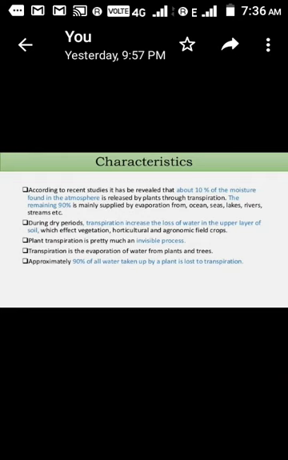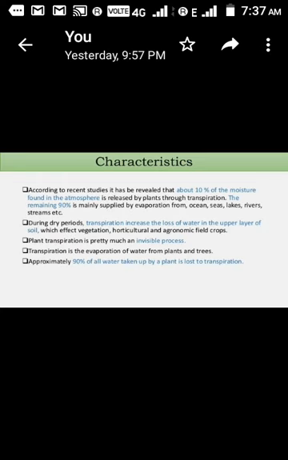The remaining 90% is supplied by evaporation from oceans, seas, lakes and other water bodies. So this is the data on the contribution of transpiration to atmospheric moisture.